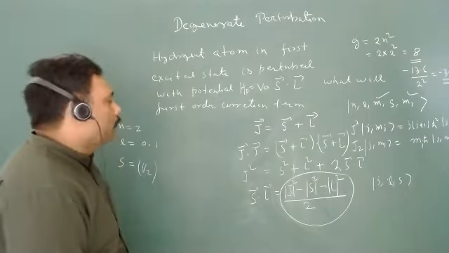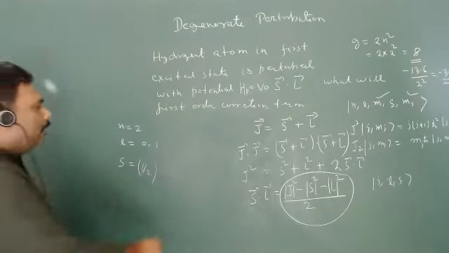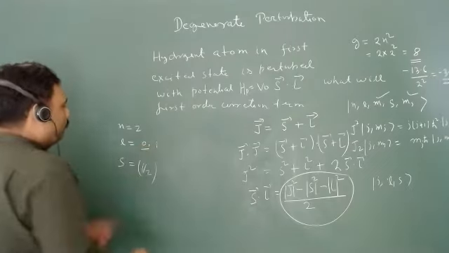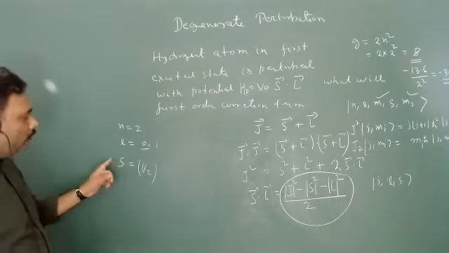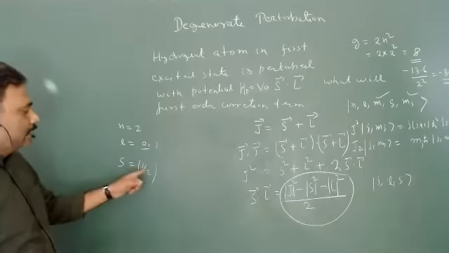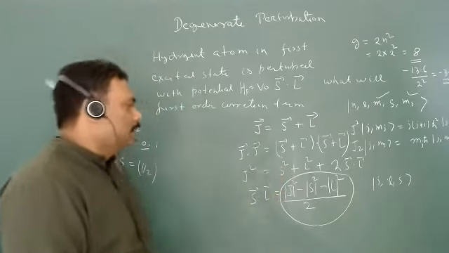And now what are the possible values of J? This is the most important thing. What are the possible values of L here? There are 2 possible values of L. One is 0, one is 1. And there is only 1 possible value of S, that is S is equal to half, because this is just a 1 electron system.